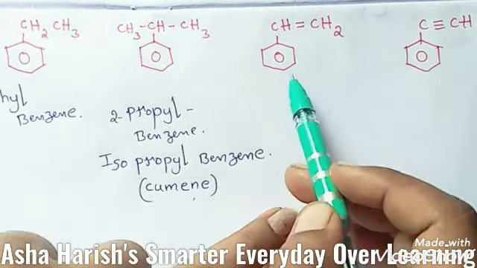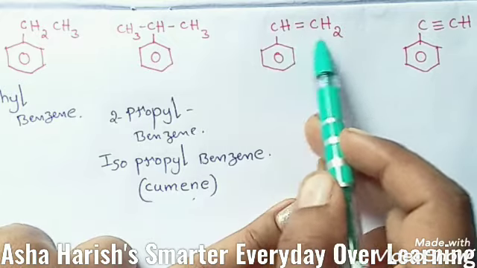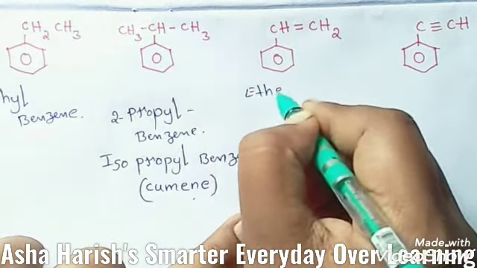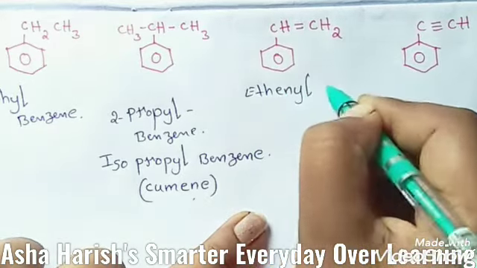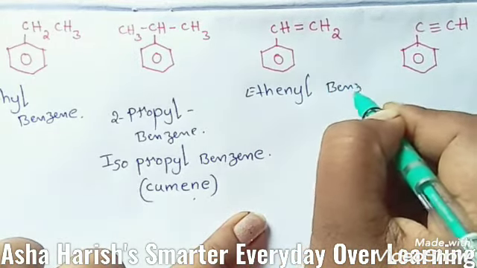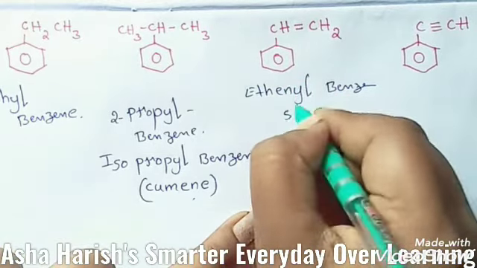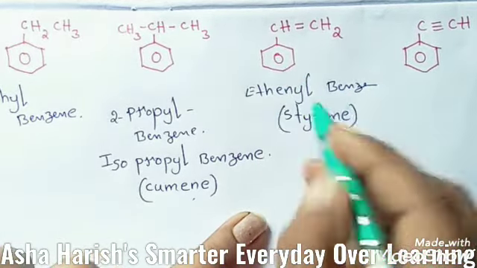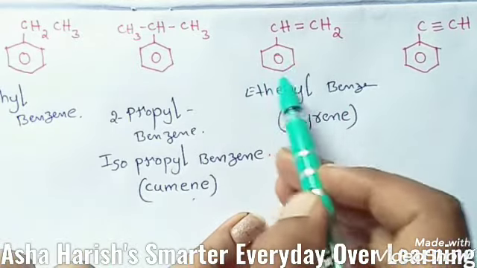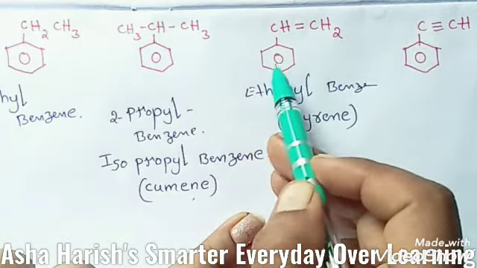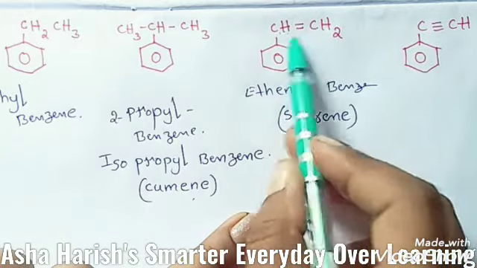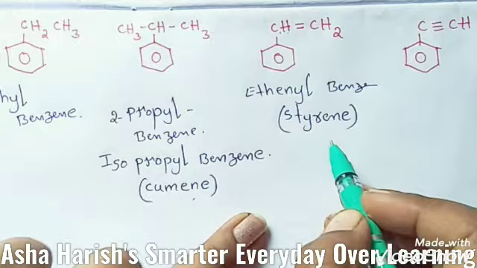Okay, in this example, see here CH double bond CH2. Okay students, the name should be ethenylbenzene, and the common name is styrene. To the benzene group, the aromatic cyclic compound, a double bond is attached. The name should be CH2, then that is styrene.